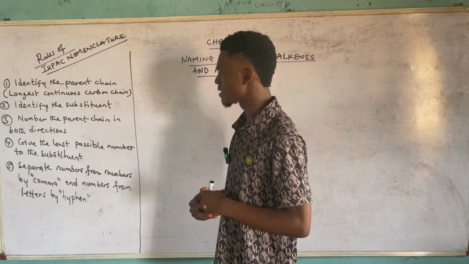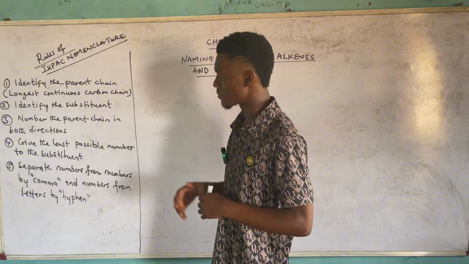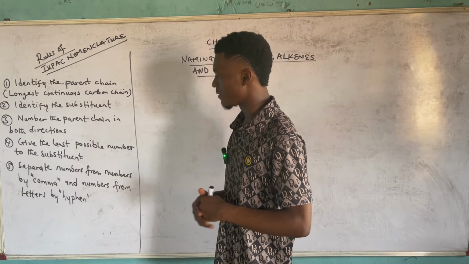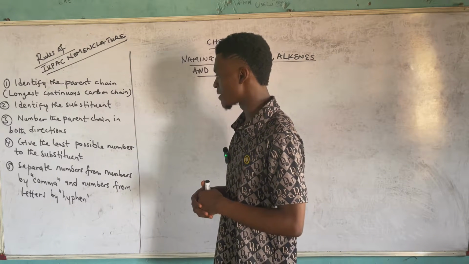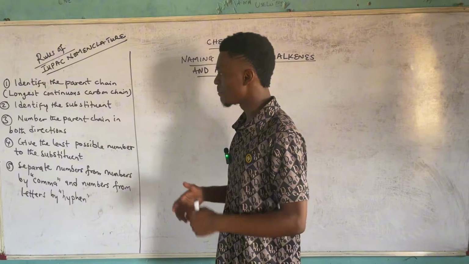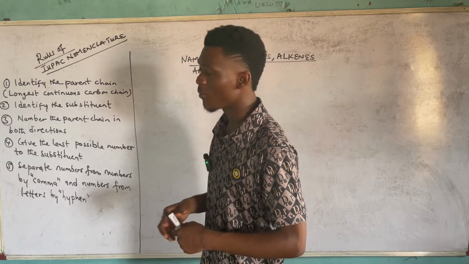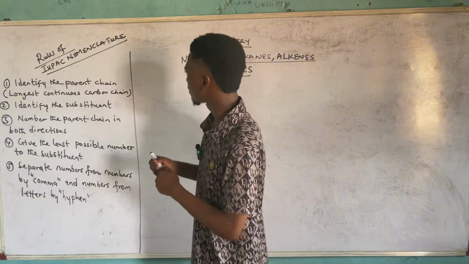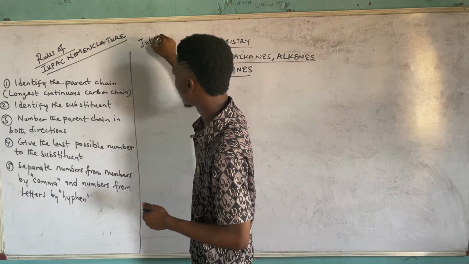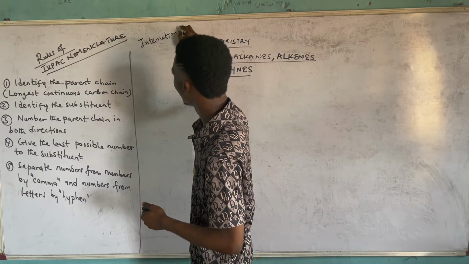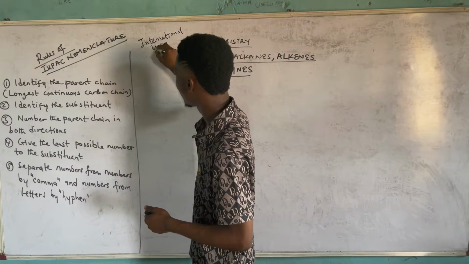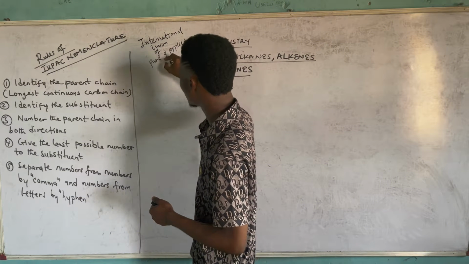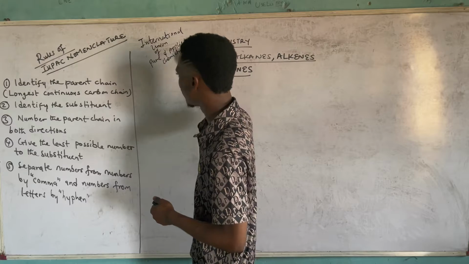Then fourth, you give the least possible value to the substituent if they are present. It could be more than one substituent, alright, so bear that in mind. Then number 5, separate numbers from numbers by comma and numbers from letters by hyphen, alright? So one thing that you need to know again, don't forget this, the full meaning of IUPAC is International Union of Pure and Applied Chemistry. Alright, so that's the full meaning of IUPAC.